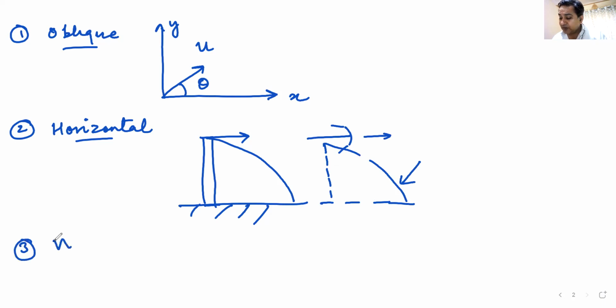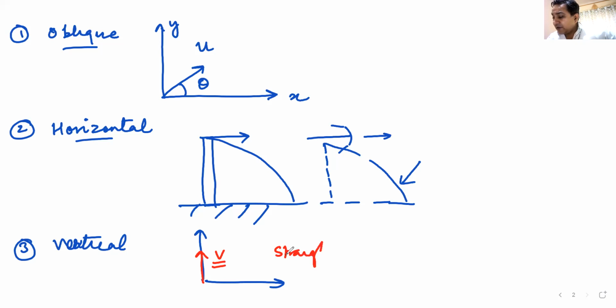The third type of projectile, which we have already studied, is vertical projectile. In vertical projection, what is going to happen? We threw the projectile vertically upwards. It went vertically up, it came vertically down. So that was motion in a straight line, and we did it in the previous classes. Am I clear? That was motion in one dimension.